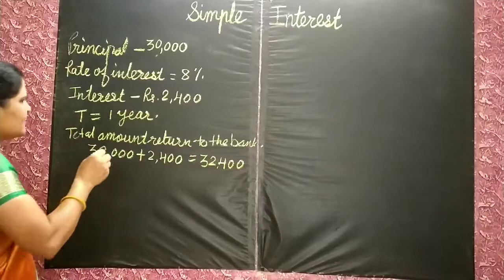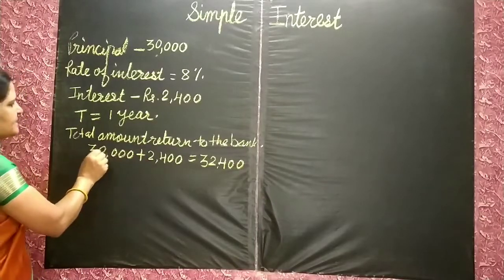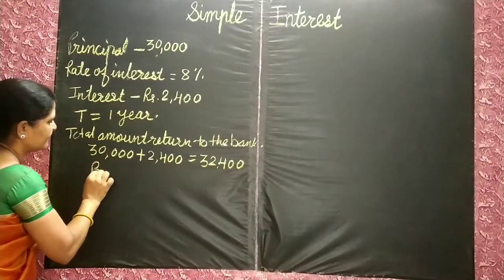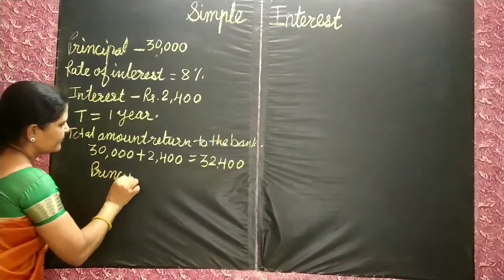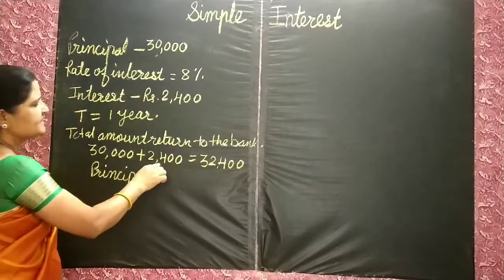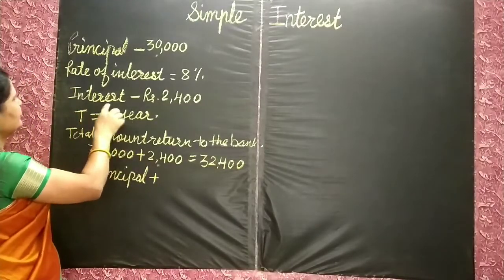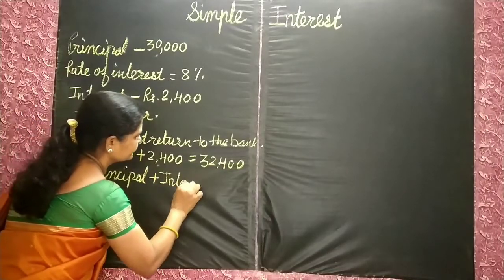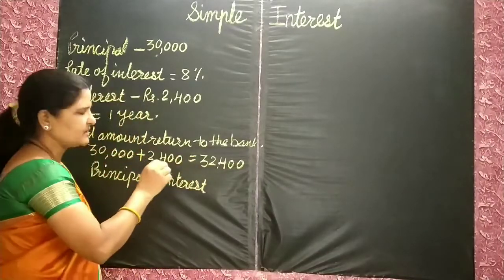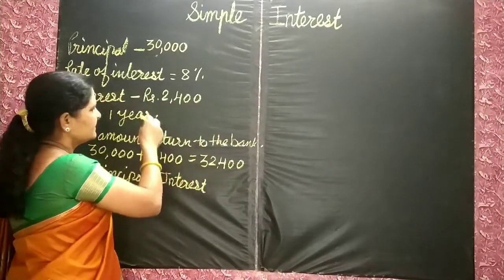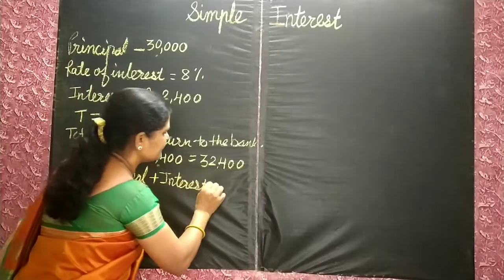Got it? Now children, here you can see this 30,000 is the principal, plus this is the interest. And this amount the girl has to pay to the bank is the amount.